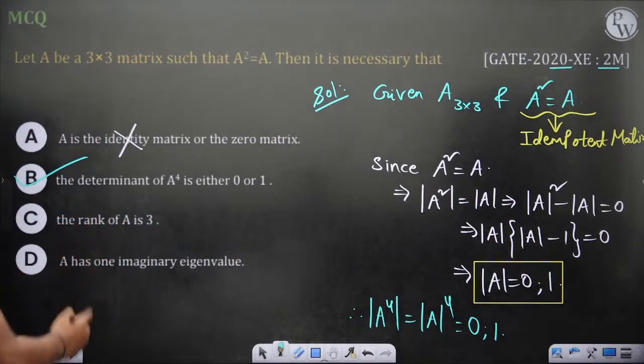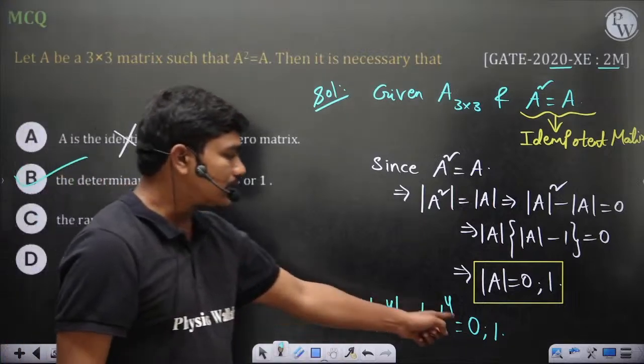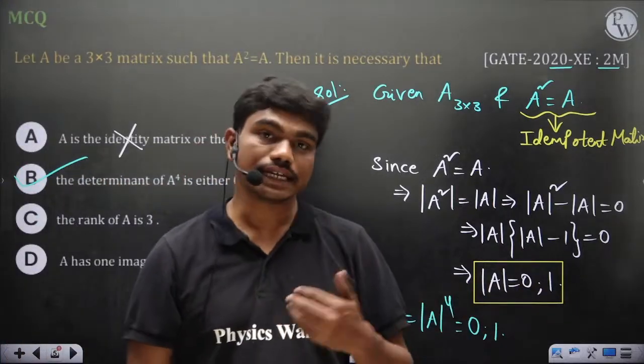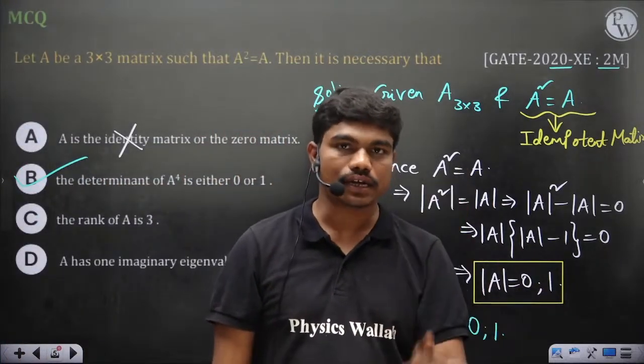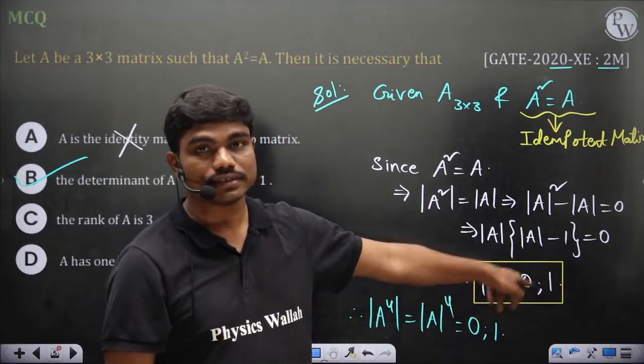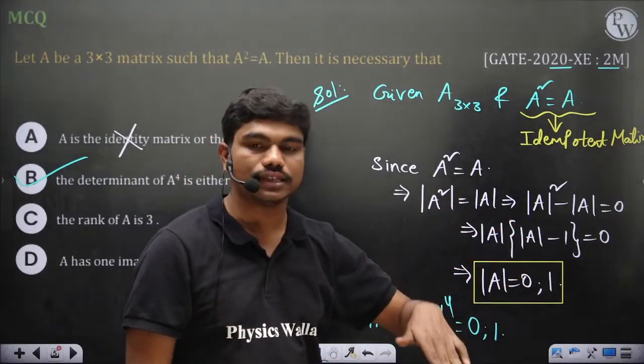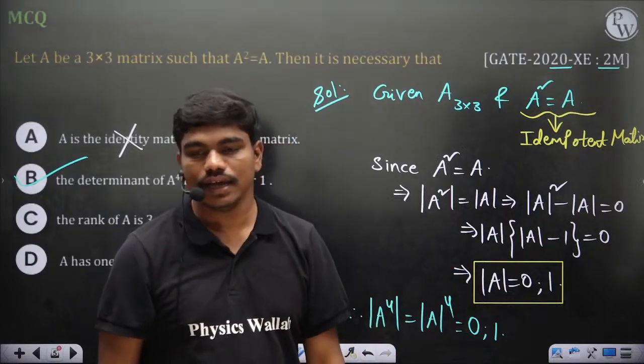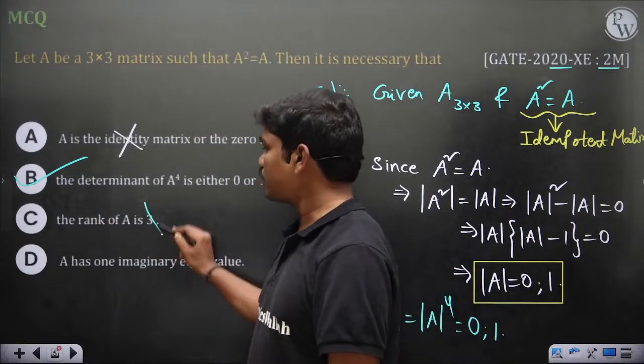The rank of A is 3 need not be true, because if the determinant of A can be 0, then there can exist idempotent matrices with less rank. Like if I choose a matrix such that the determinant is 0, then definitely the rank won't be 3, it will be less than 3. It can be 2 or 1 depending on the elements you take. So this statement need not be correct.